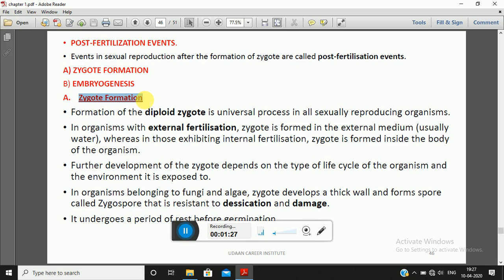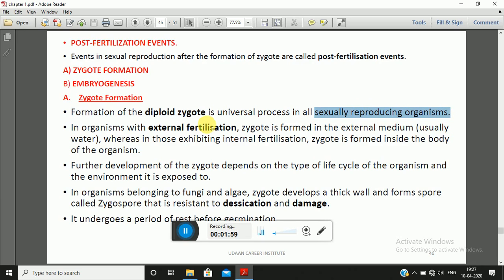So after the process of fertilization, that is after the fusion of gametes, the next step is formation of zygote. When male and female gametes fuse with each other, it leads to the formation of zygote. So zygote formation is the first event which is considered under the class of post-fertilization events. Now, formation of diploid zygote is a universal process which occurs in sexually reproducing organisms.